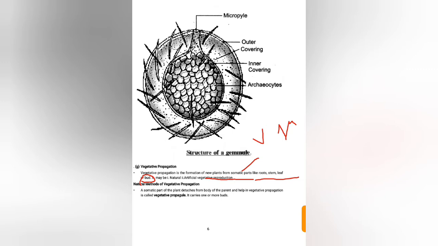It may occur through a natural process or an artificial process. By the natural method, the vegetative part detached from the body of the parent that helps in vegetative propagation is called vegetative propagules.